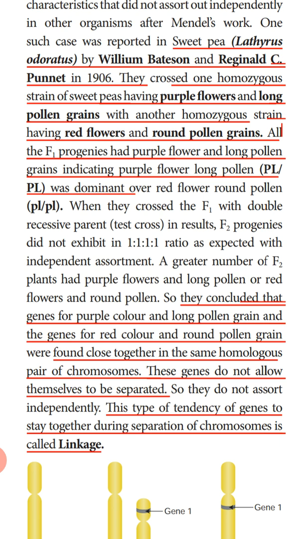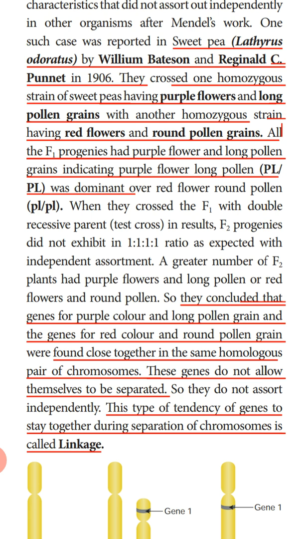These two are the parental types: purple flower and long pollen is one parent, and red flower and round pollen is the other parent. The parental type plants were more in number.